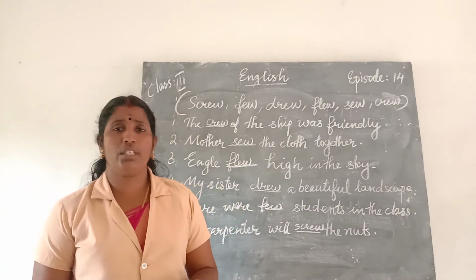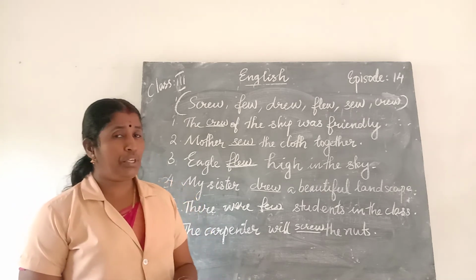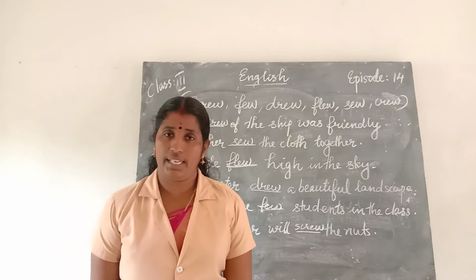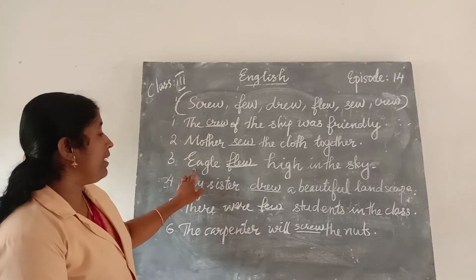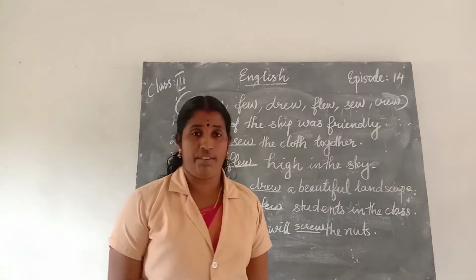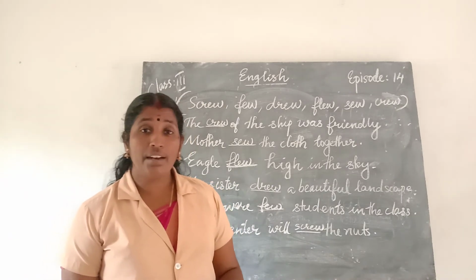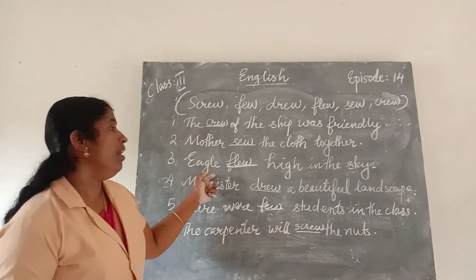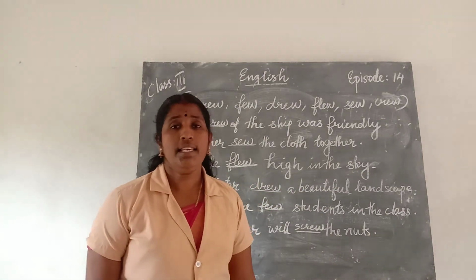What are we doing with the pieces of cloth? We are sewing it. Mother sews the cloth together. The next one, eagle dash high in the sky. What are eagles doing? Eagles are flying. And the past tense of fly is flew. Eagle flew high in the sky.